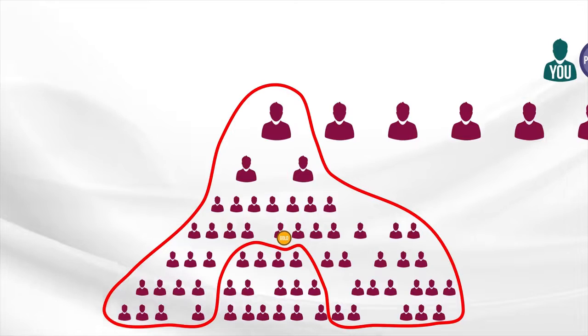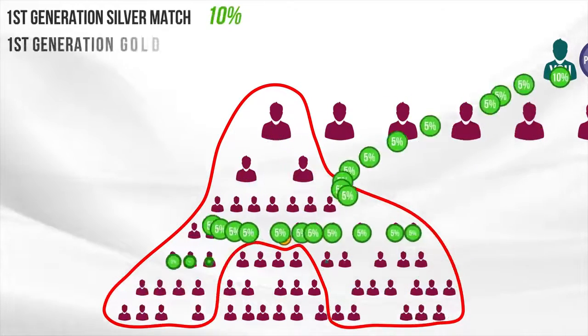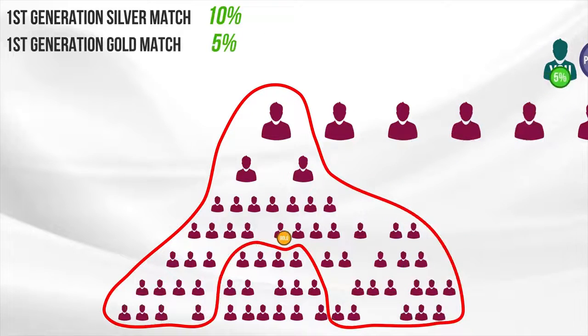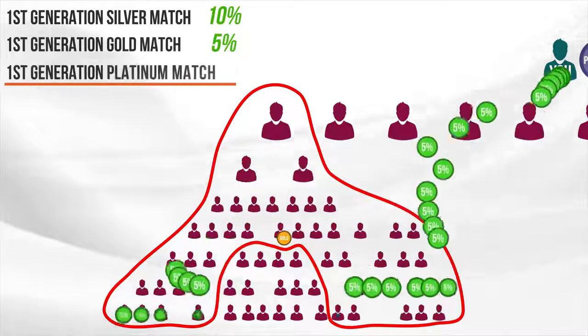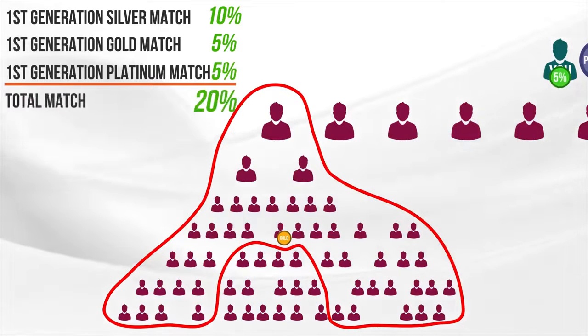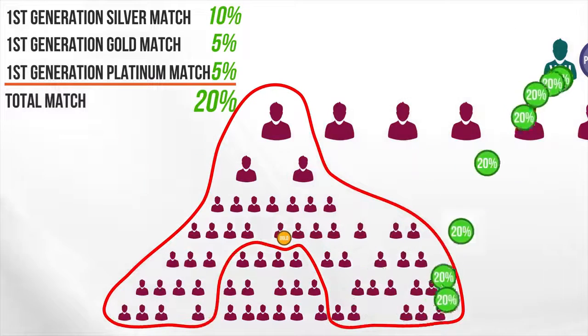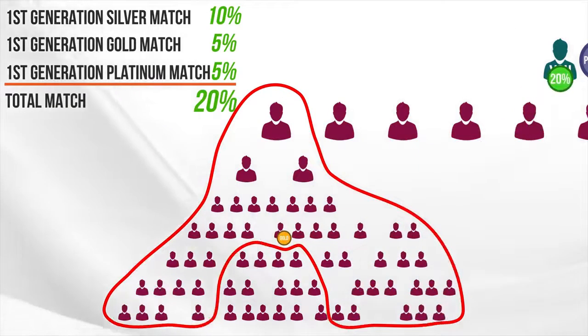So you would qualify for the first generation silver match 10%, first generation gold match 5%, and first generation platinum match 5%, for a total match of 20% on every single person outside of and down to the first gold ranked affiliate.